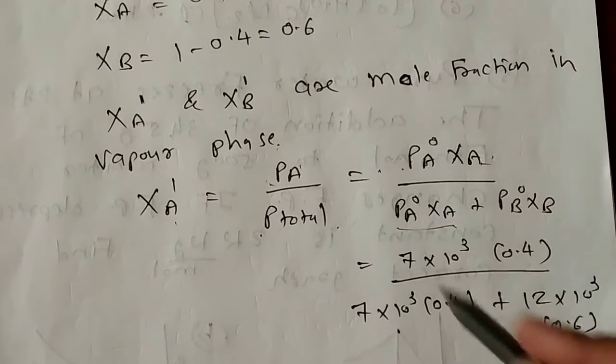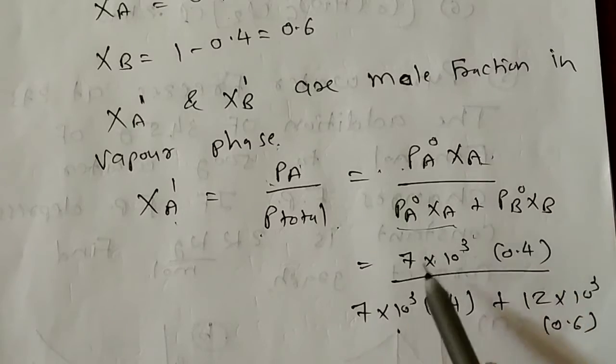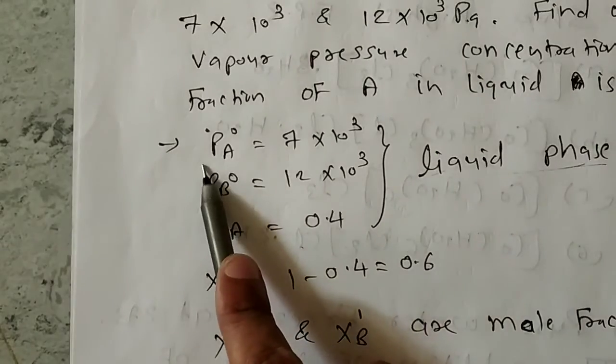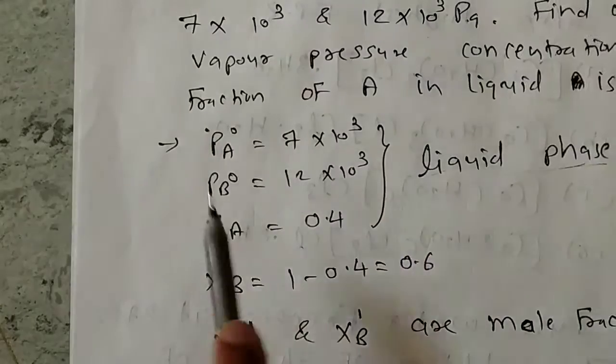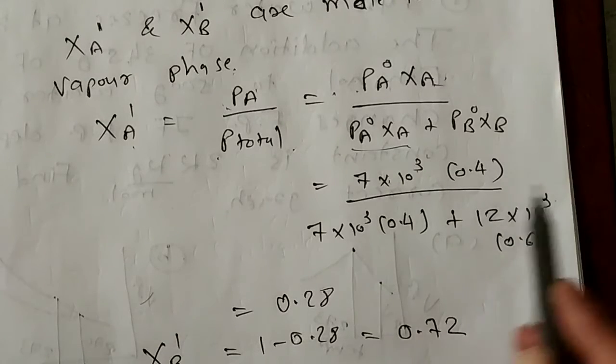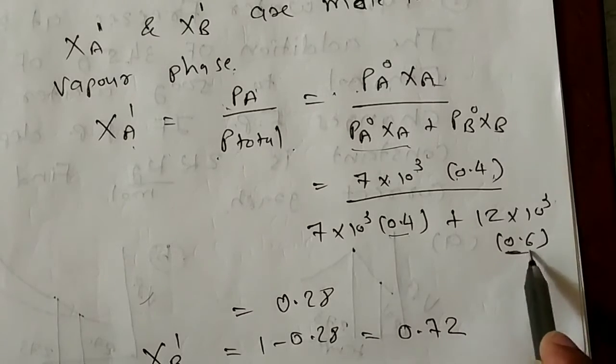Now put the values in the equation. 7 into 10 raised to 3, that is PA0 value. Here you can see PA0, PB0 value 12 into 10 raised to 3. So I have written here that 12 into 10 raised to 3. Mole fraction that is 0.4 and 0.6.